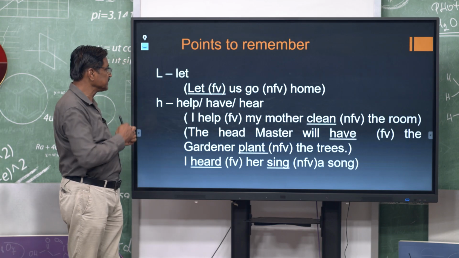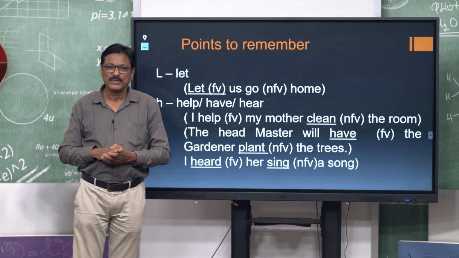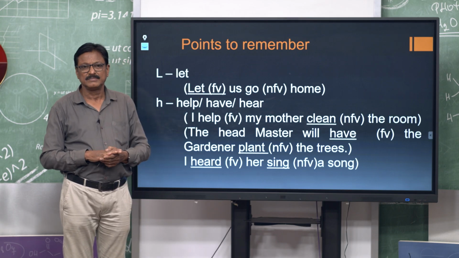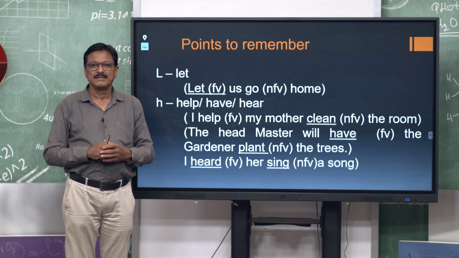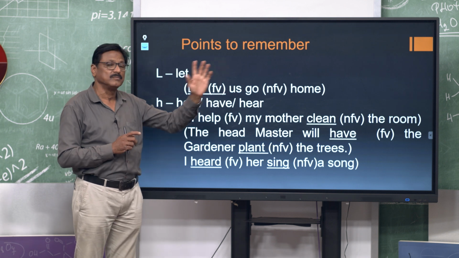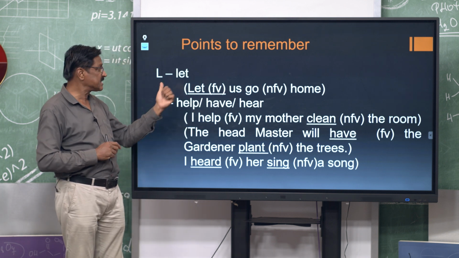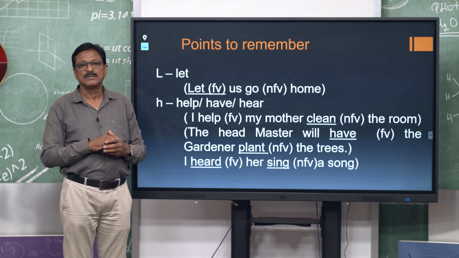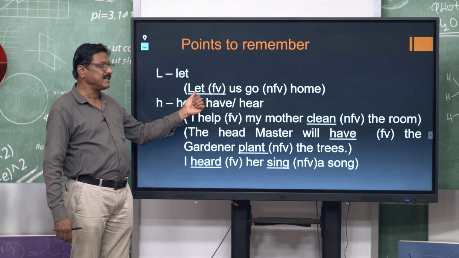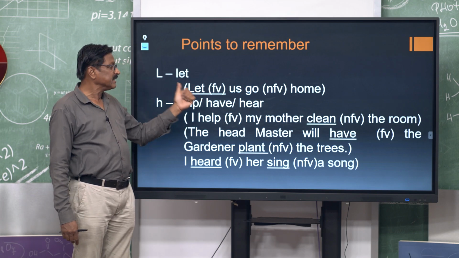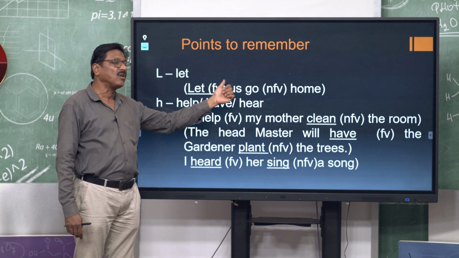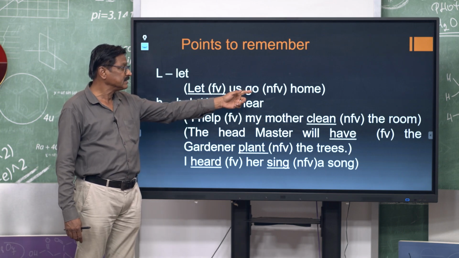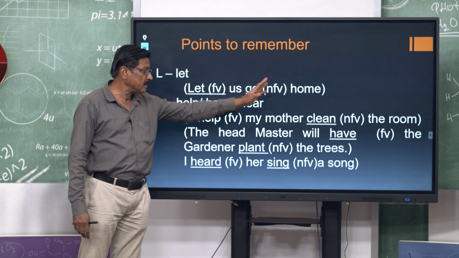You see, L stands for let. Okay. Let is the finite verb in the sentence. Let us go home. If I write this sentence, L stands for let, and using let we form a sentence. Let us go home. So, let is the verb, it is finite. Then in the middle, "us" is called a noun phrase. Then go is the verb, non-finite, that is go, non-finite verb.